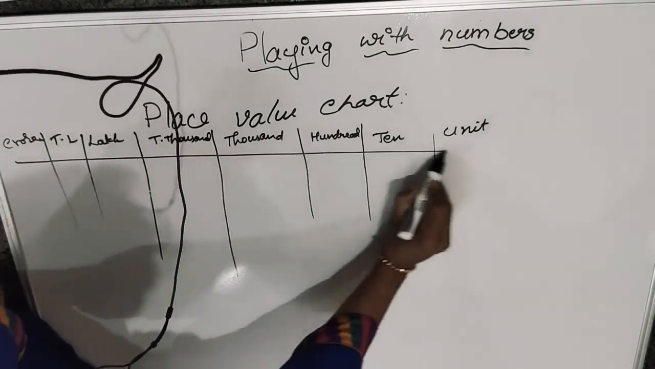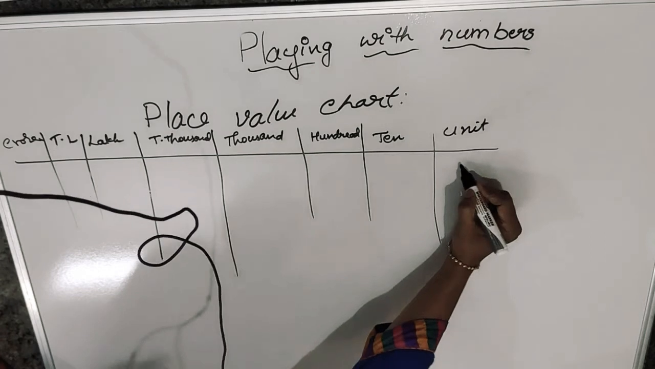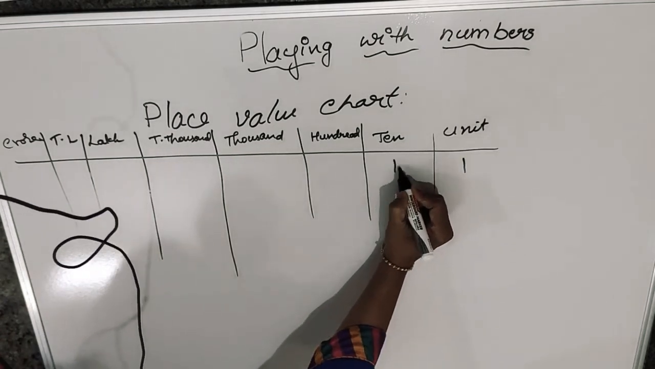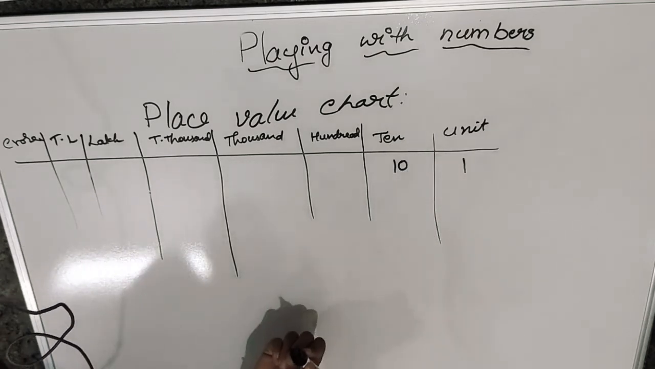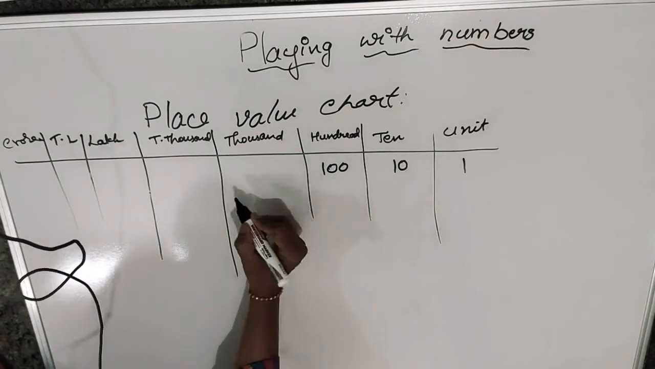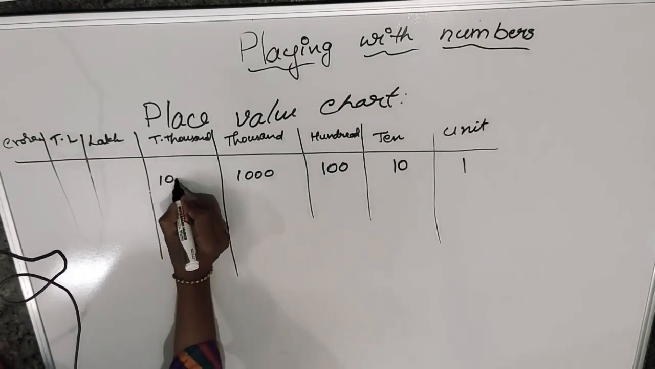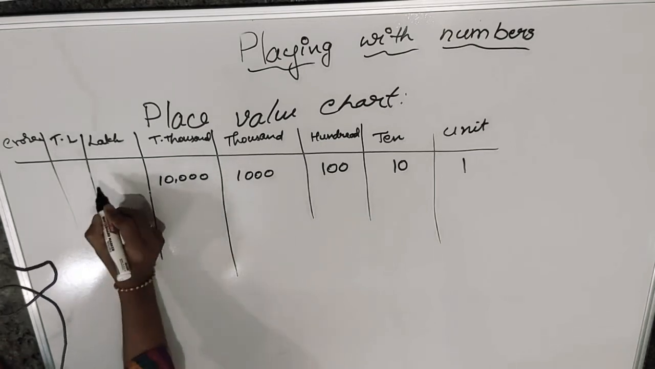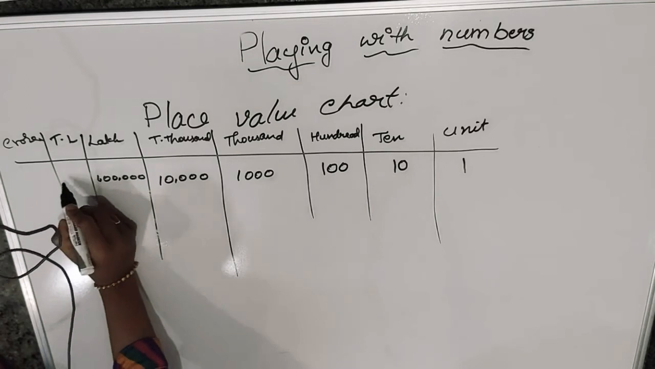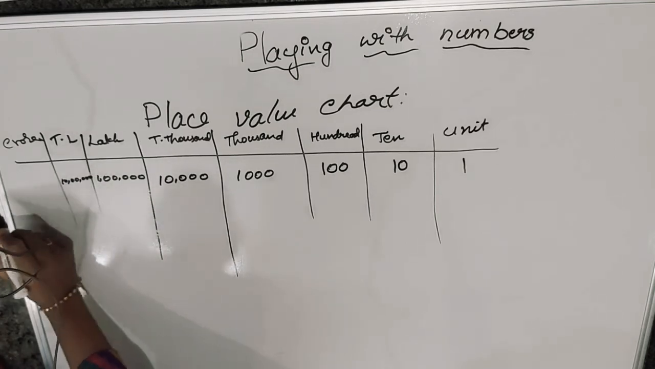Okay, what are the place values of this? The unit place value is 1. What is the 10 place value? The 10 place value is 10. What is the 100 place value? The 100 place value is 100 itself. The 1000 place value is 1000. This is 10,000. This is a lakh. So it keeps increasing: 10 lakh and crore.